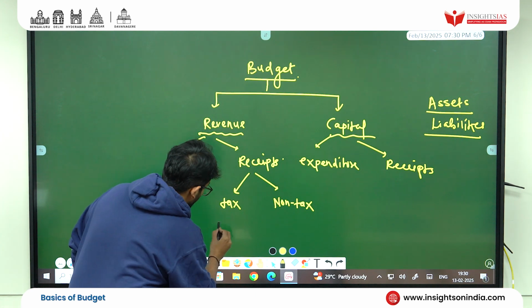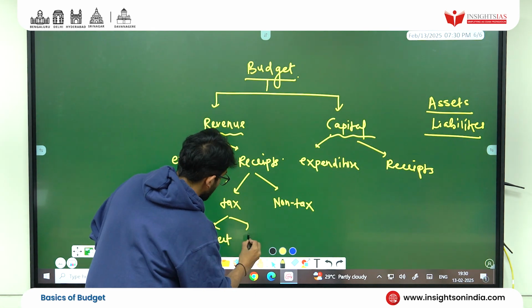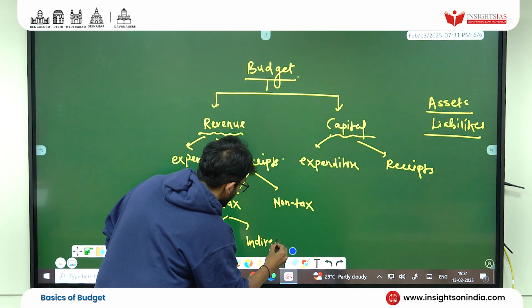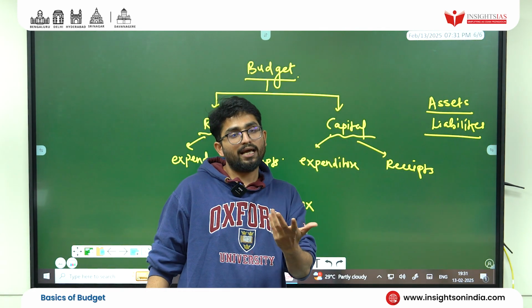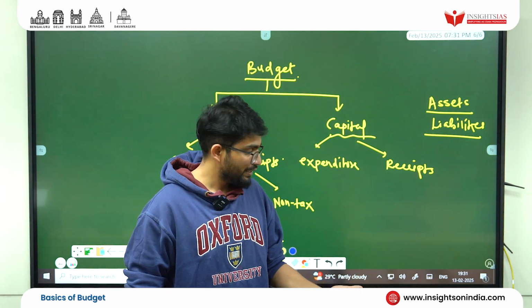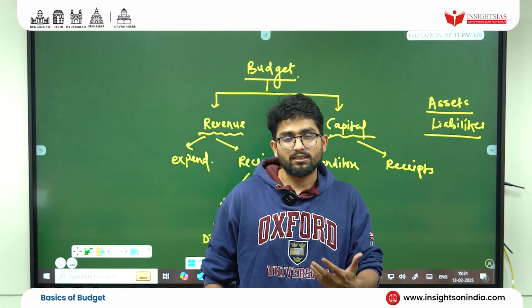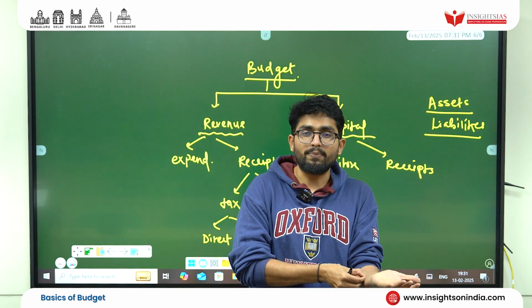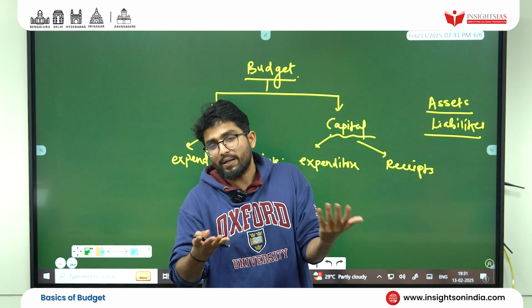Tax, you know, again has two types: direct tax revenue and indirect tax revenue. Your GST is an indirect tax. Your corporate tax is a direct tax. Your personal income tax is a direct tax. Are you getting this? So you know the basics of direct and indirect taxes. Direct taxes directly affect you. You feel the pinch yourself. Indirect taxes, you end up paying, but you don't know.